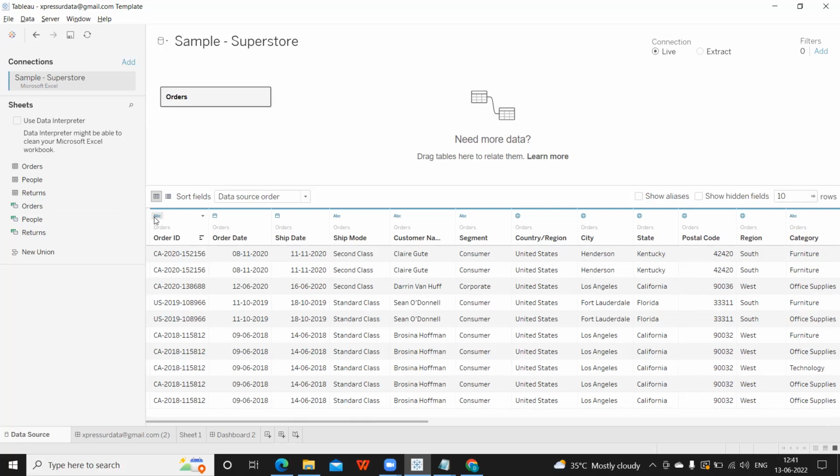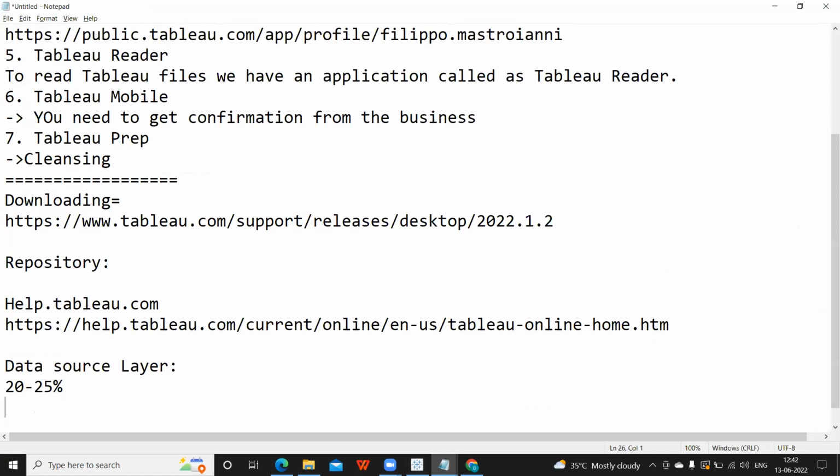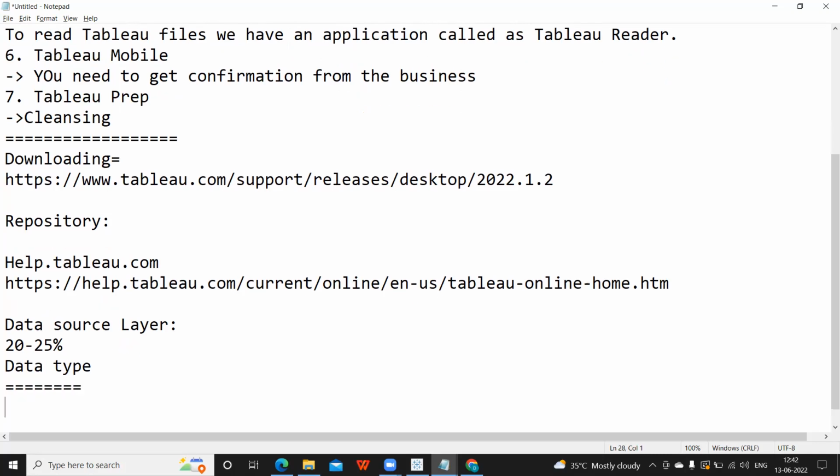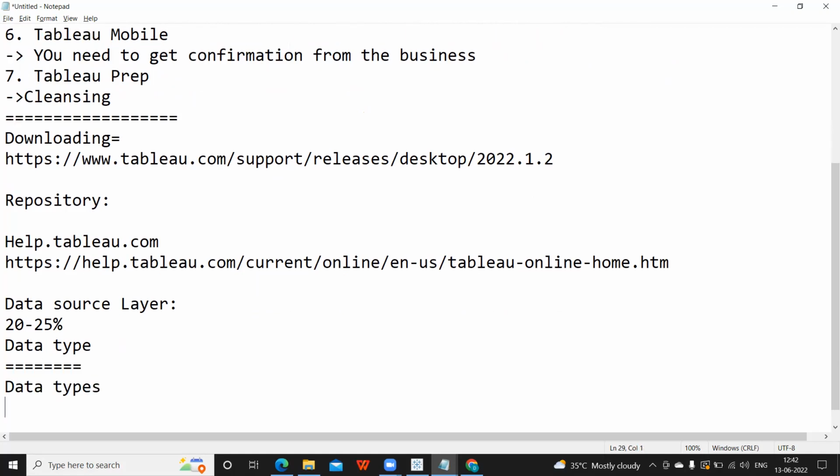The first is changing the data type. Again, data type is something very important for everyone. Always make sure your data types are in sync, because the majority of errors that come are because of this, data types and level of aggregation. You always need to make sure the data that you are trying to aggregate or match is at the same level of granularity.